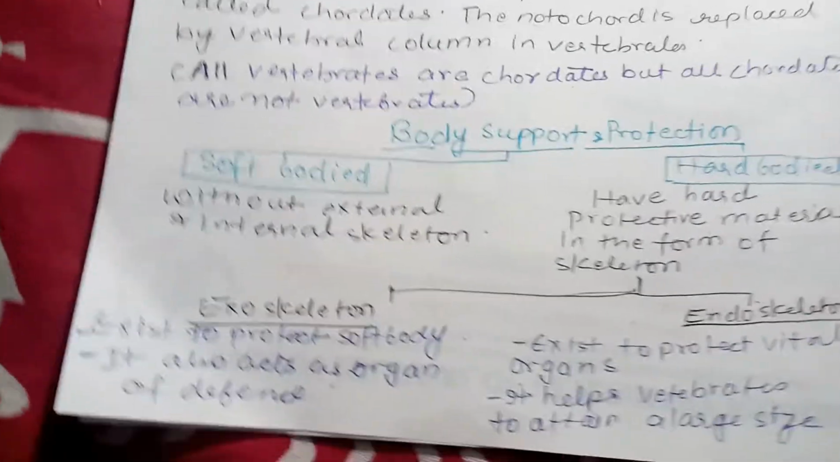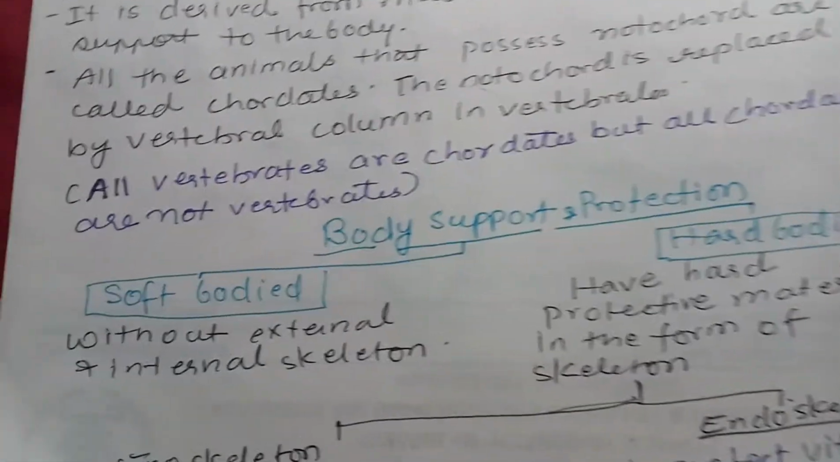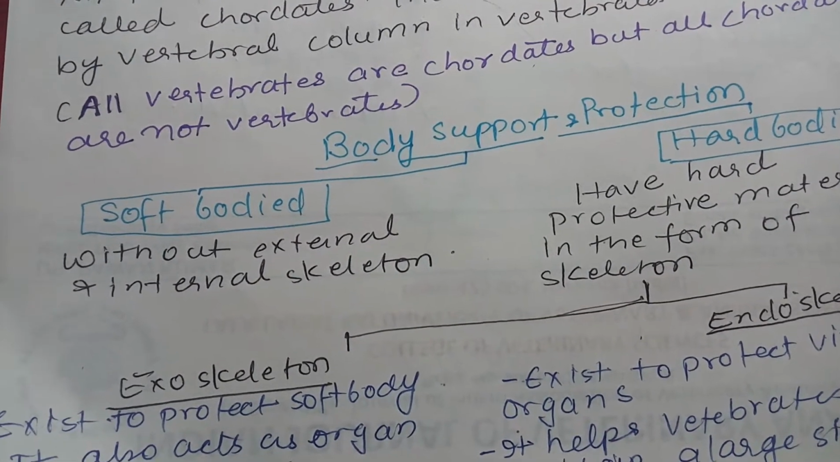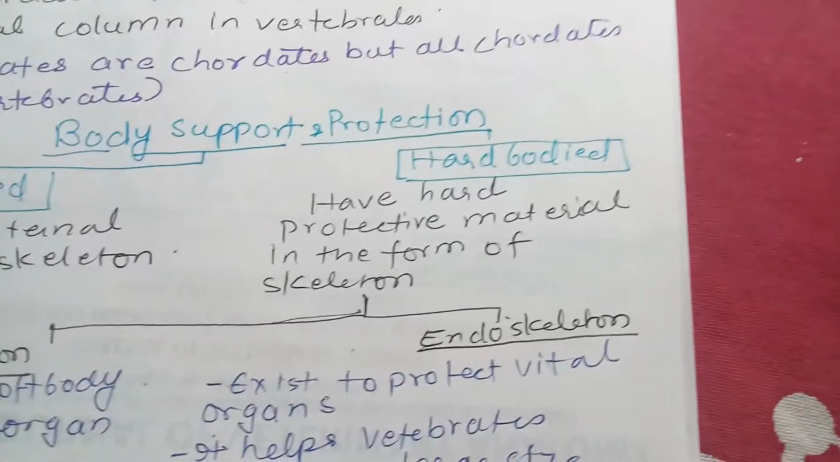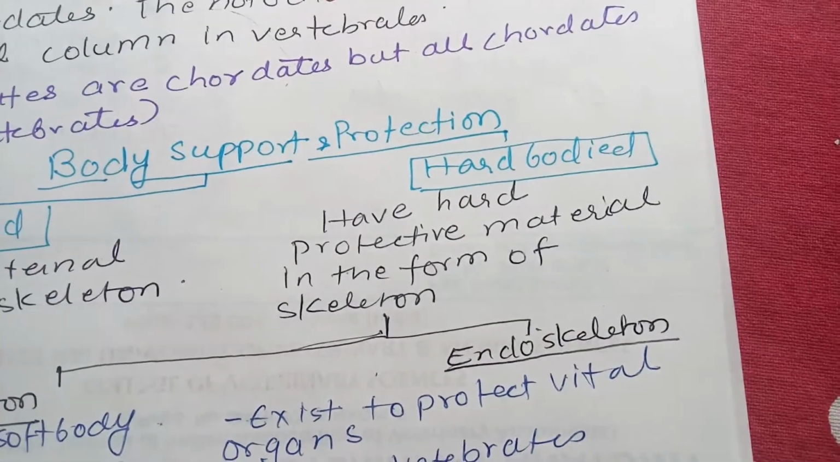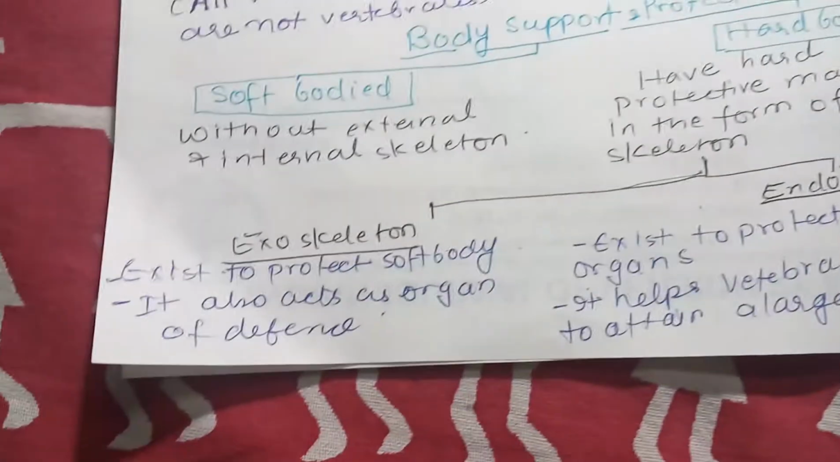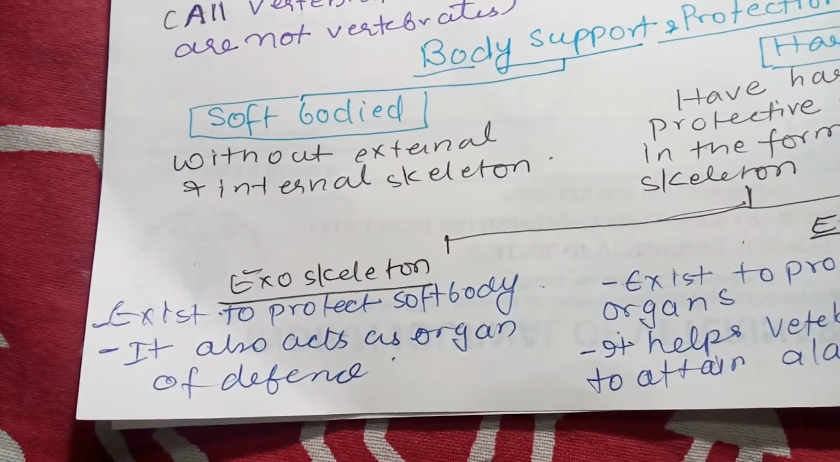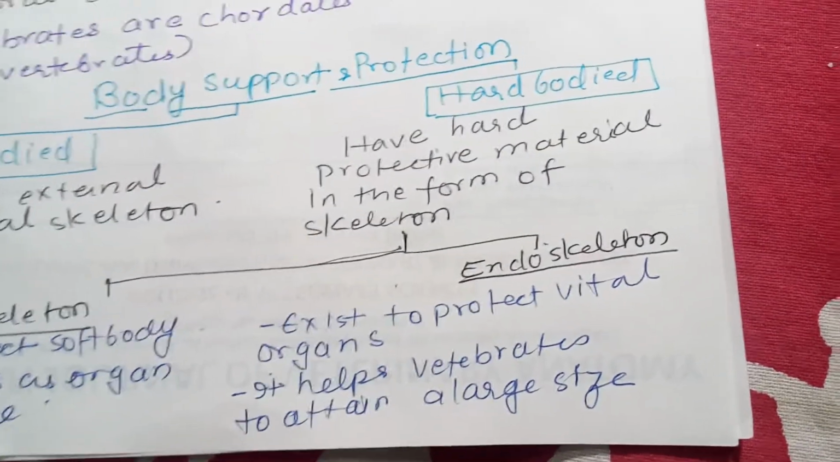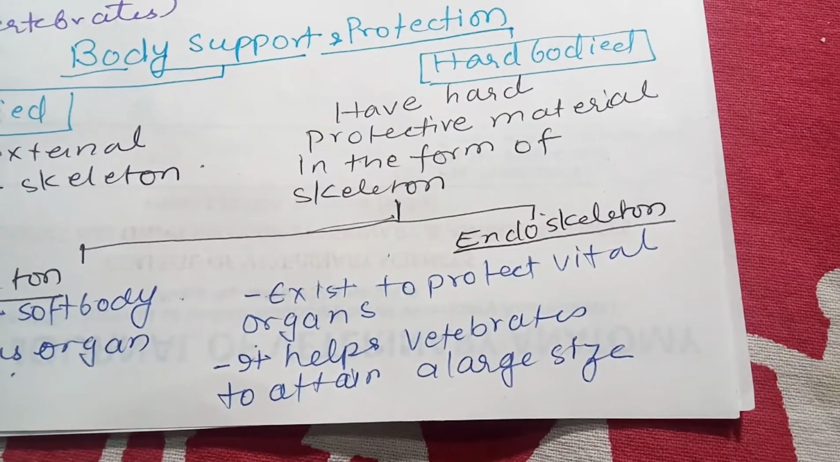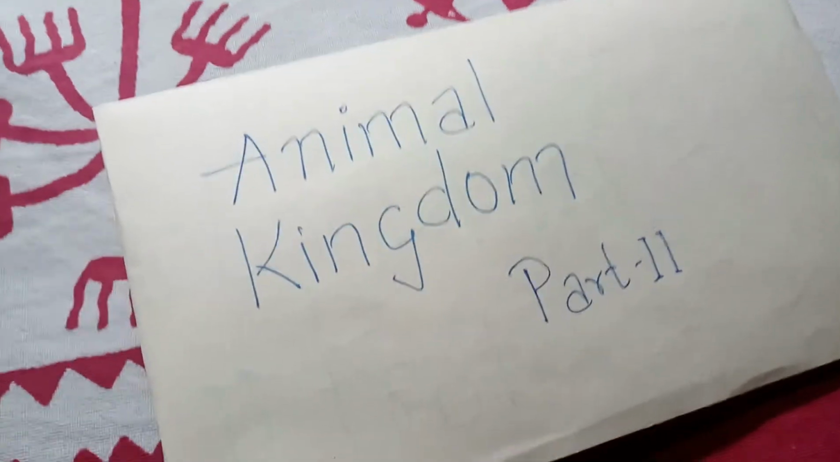Now we'll see body support and protection. So on the basis of this we divide the animal into two parts: soft-bodied and hard-bodied. Soft-bodied are without external and internal skeleton, whereas hard-bodied have hard protective material in the form of skeleton. This could be endoskeleton or exoskeleton. The exoskeleton exists to protect the soft body and also act as an organ of defense, whereas endoskeleton, which is inside the body, exists to protect the vital organs and it helps the vertebrate to attain a large size.